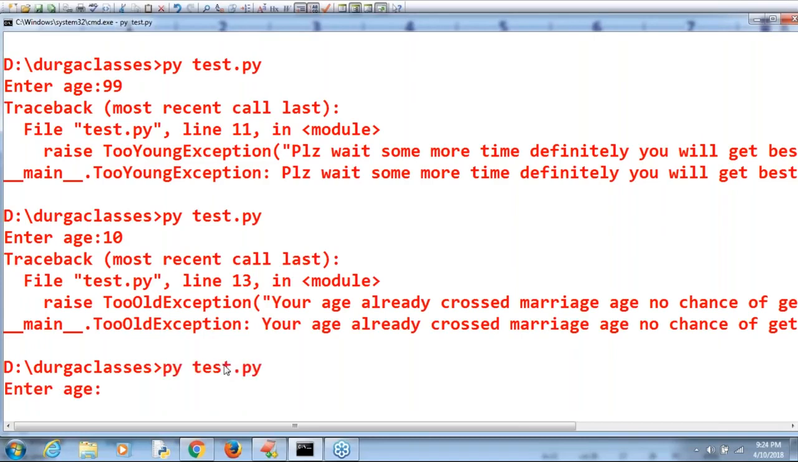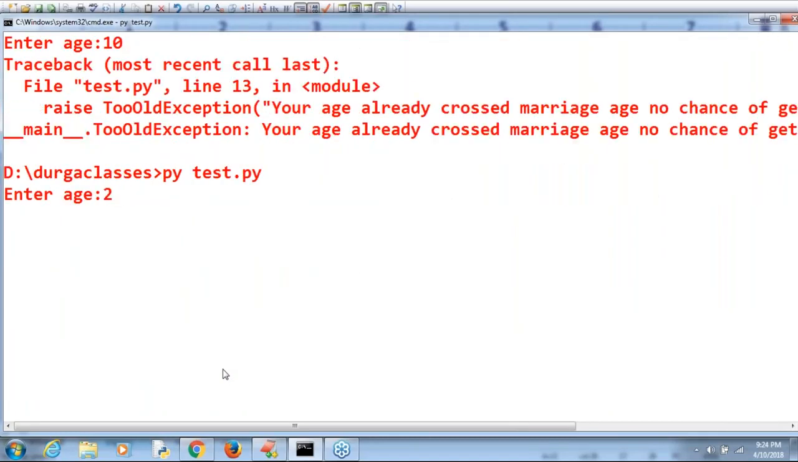Let me run again. Okay, sir, 20. What is the best age for marriage for the gent? There are several bachelors here. The best age for marriage for the gent is 23 to 25. Remember that. Sorry, if after 25 you are going to marriage, then automatically it is a late age marriage only.